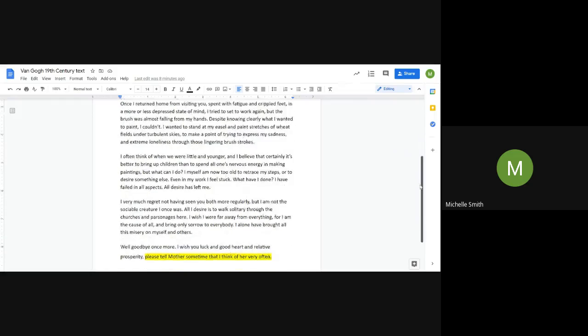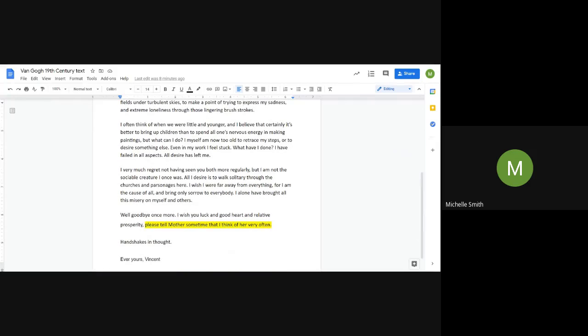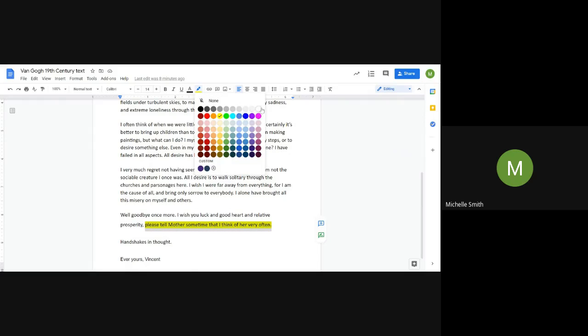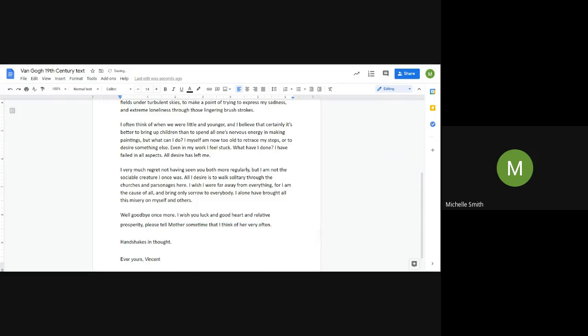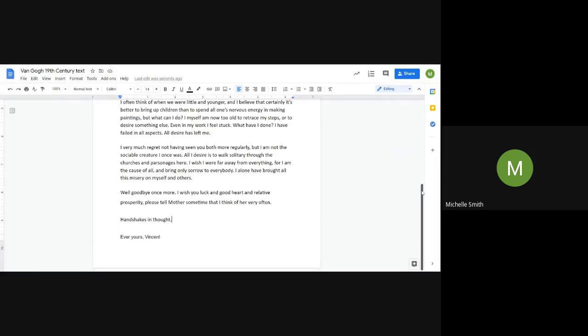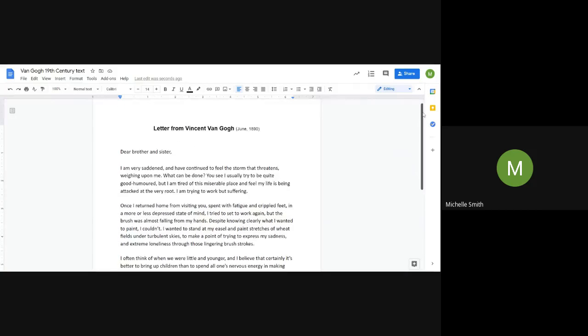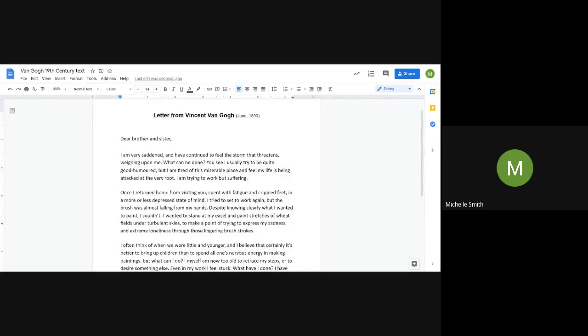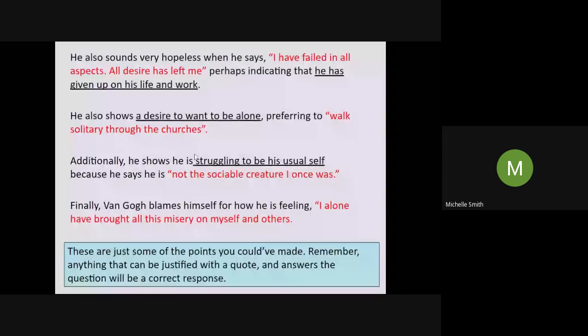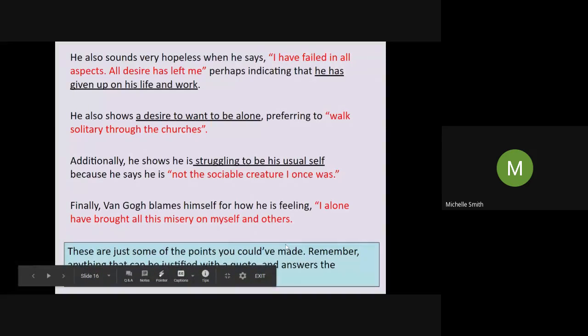He's regretting things. And then it all just sort of snowballs into, oh, I'm an awful person and I've caused everybody problems and misery. And it's very self-indulgent. But it's also very sad, and it clearly shows us that he's in a sad place and he's not in a great state of mind there. So you could talk about the tone of that as well. Okay, let me get back to the PowerPoint.